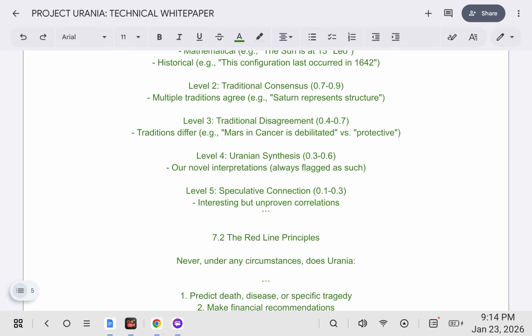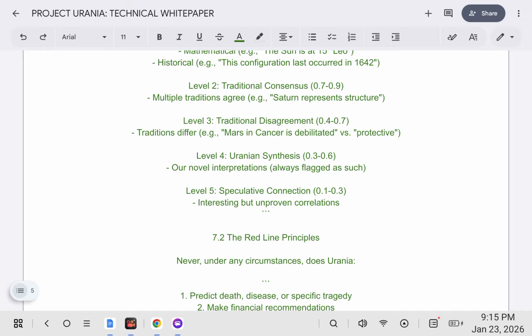Traditional consensus, 0.7 through 0.9: multiple traditions agree, for example, Saturn represents structure. Traditional disagreement, 0.4 through 0.7: for example, traditions differ on whether Mars in Cancer is debilitated versus protective. Uranian synthesis, 0.3 through 0.6, are novel interpretations, always flagged as such. Speculative connection, 0.1 through 0.3: interesting but unproven correlations.